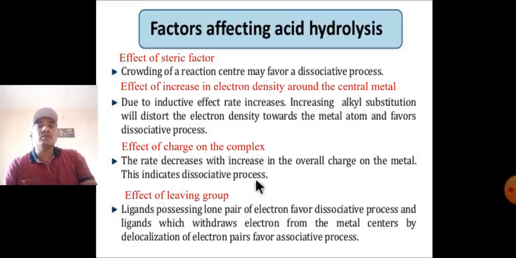This indicates the dissociative process. Next is the effect of leaving group. A ligand possessing a lone pair of electrons favors the dissociative process, and a ligand which withdraws electrons from the metal center by delocalization of the electron pair favors the associative process.